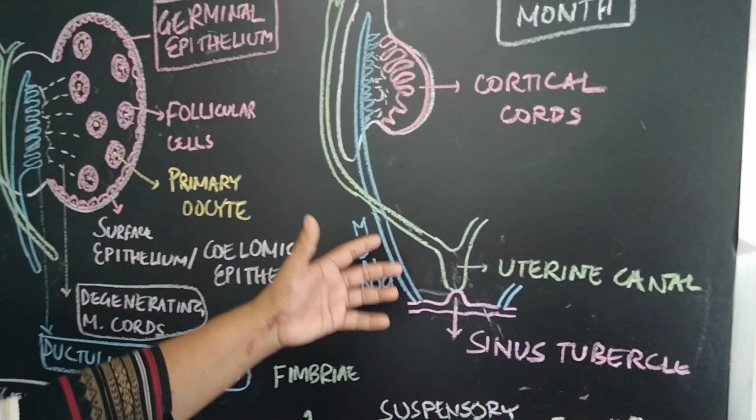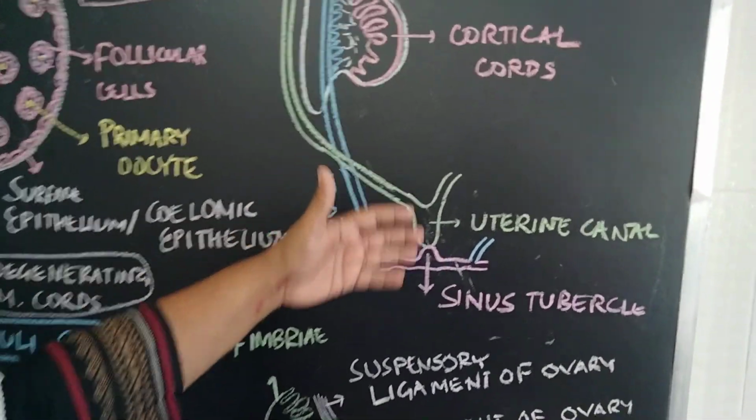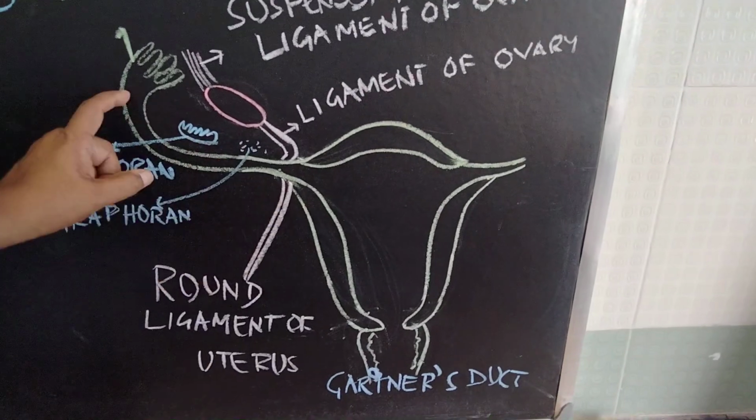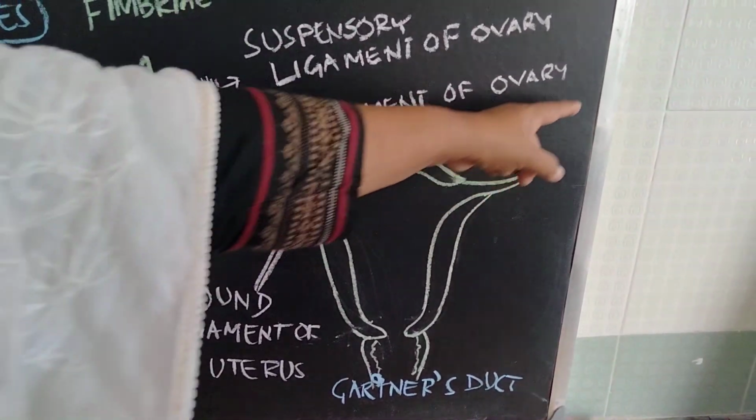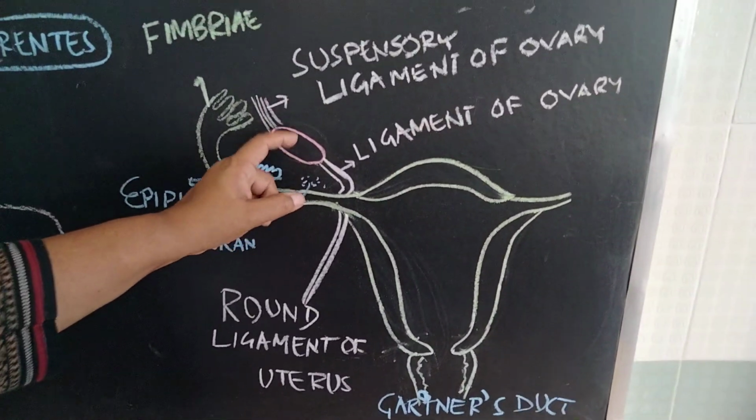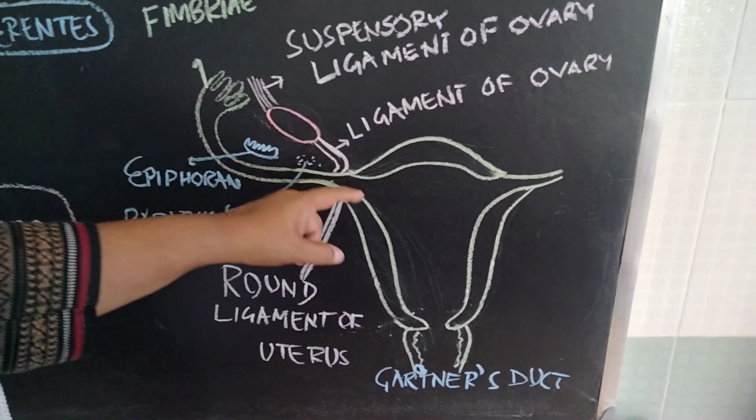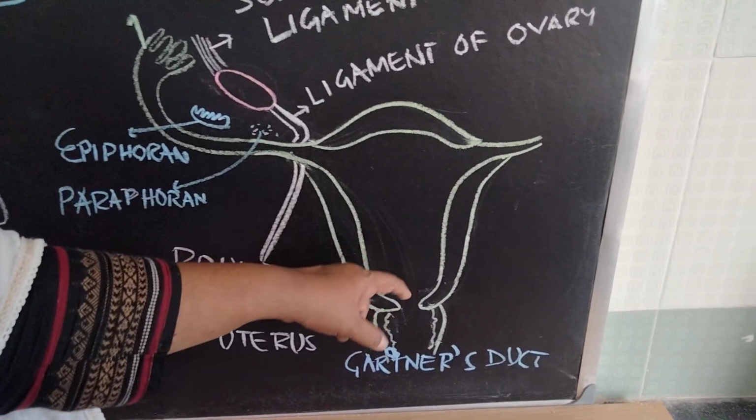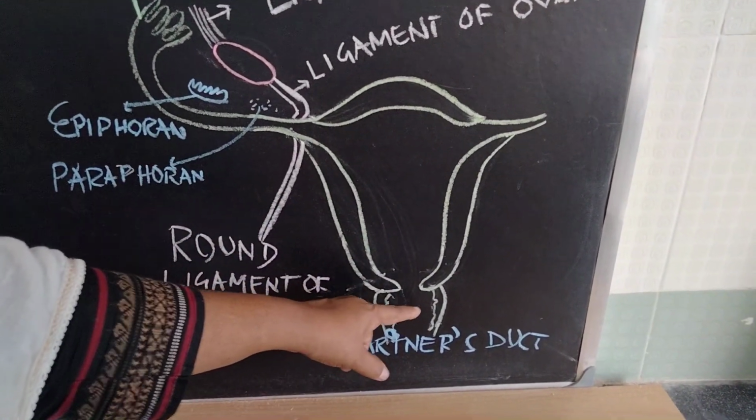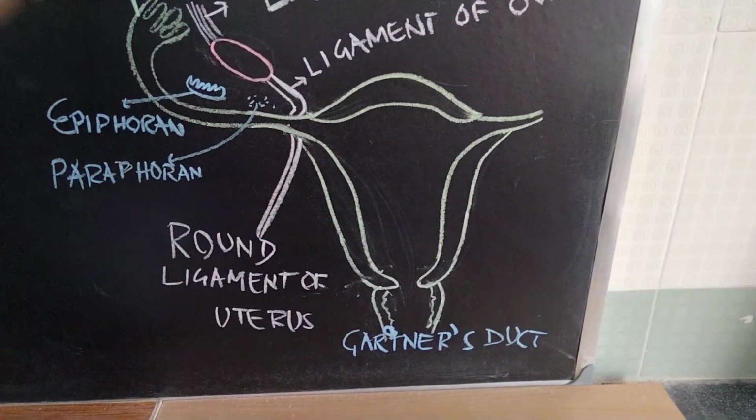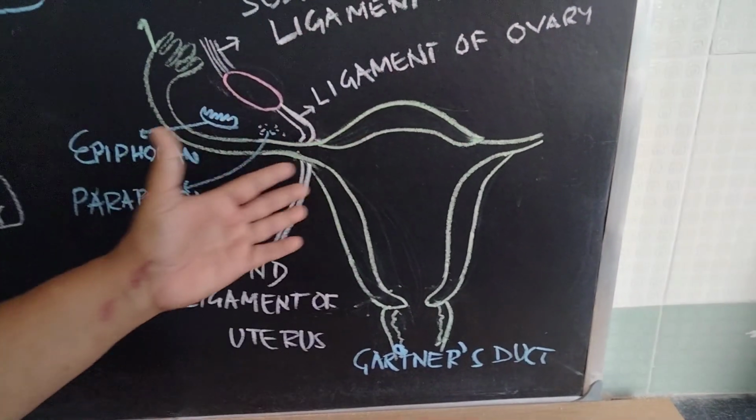So during its descent, these paramesonephric ducts will come close to each other, giving rise to the formation of the uterus. So this is one-sided paramesonephric duct, this is the other-sided paramesonephric duct, and this is the ovary which is being developed over here. This paramesonephric duct will form the main cavity of the uterus, the cervix and the upper one-third of the vagina. Okay, that is derived from the paramesonephric duct. Because of the descent, they will come close to each other.